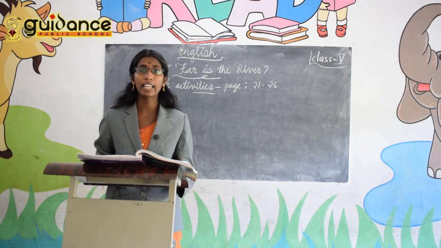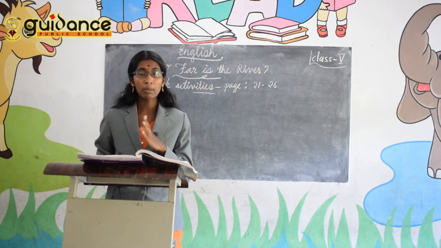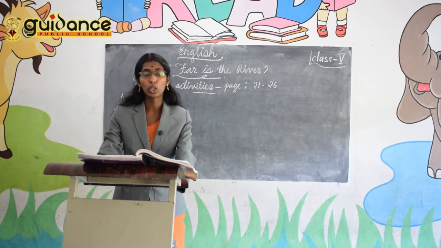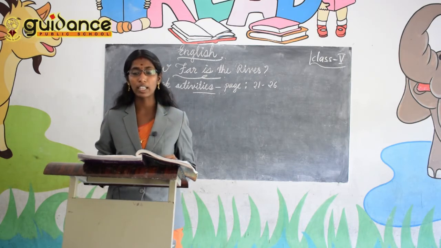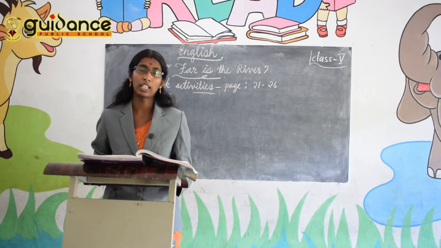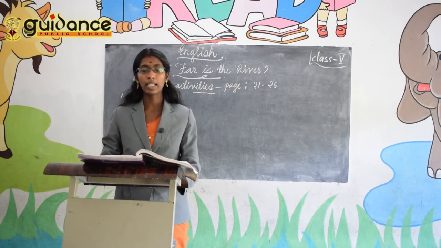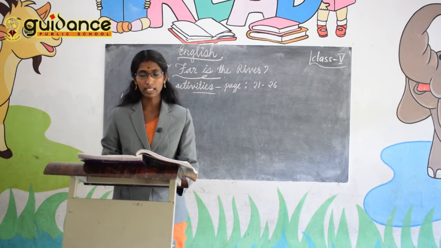The boy has an aim towards the river, to see the river. So in between the aim, the other matters were not bothering him. That's why he didn't feel the heat of the sun and the pain of his feet. That's the reason behind that. So you have to find your own answer and send me the answers.